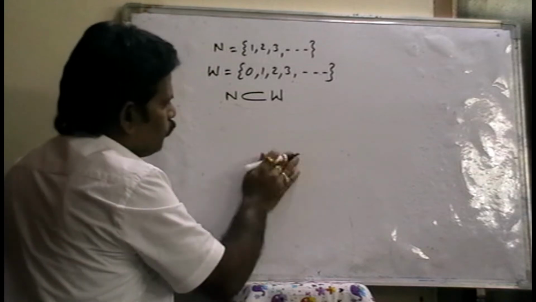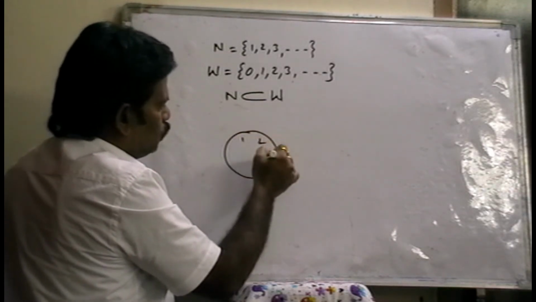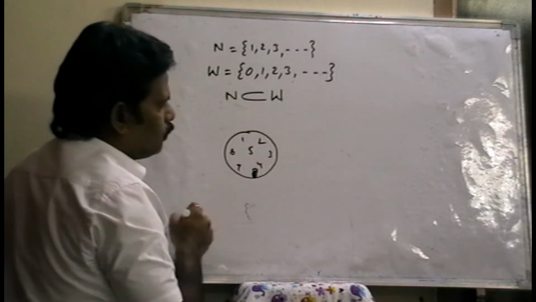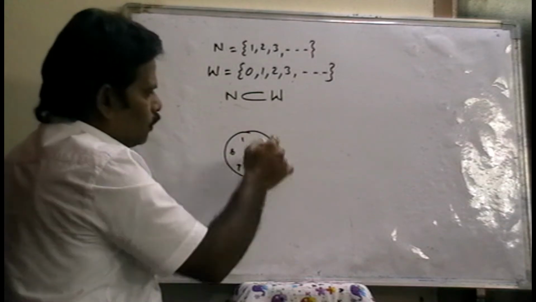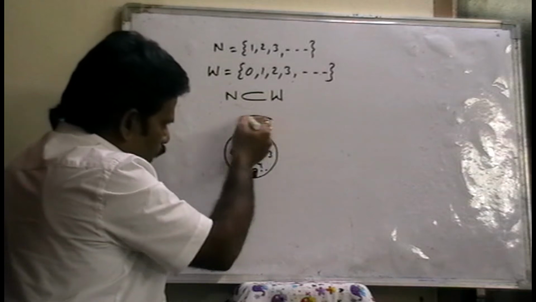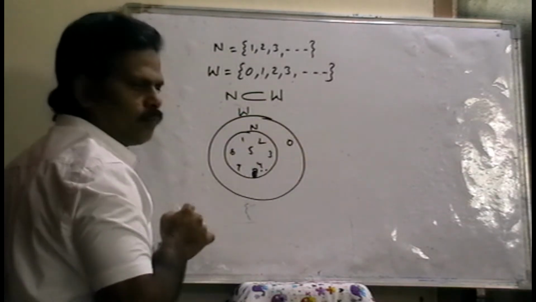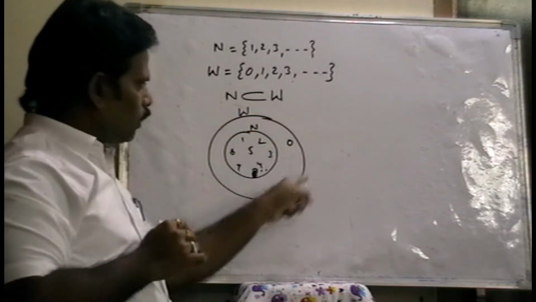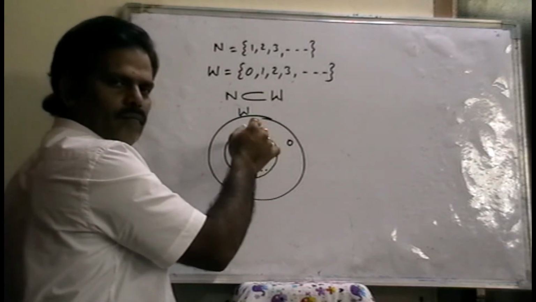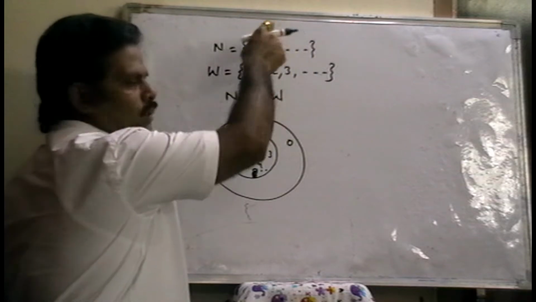Suppose it is a set of natural numbers 1, 2, 3, 4, 5, 6, 7, 8. These are all natural numbers, so it is one set. But every natural number is a part of whole numbers, and the only extra whole number is 0. Except 0, all remaining numbers are natural numbers only.